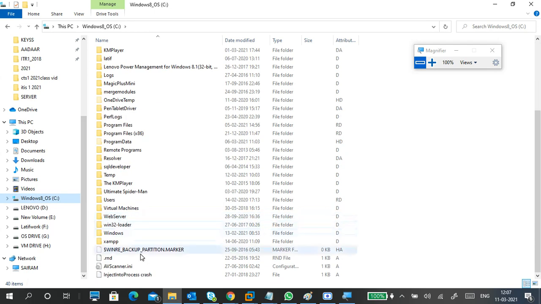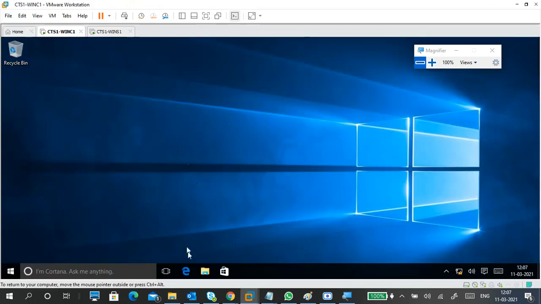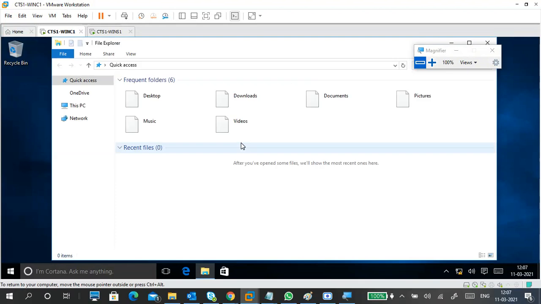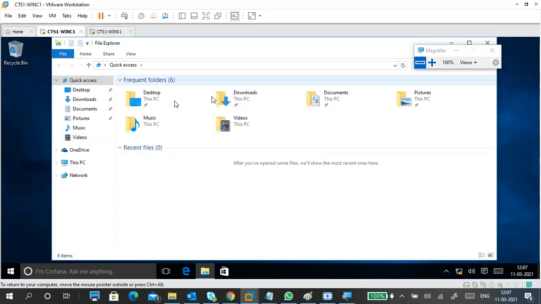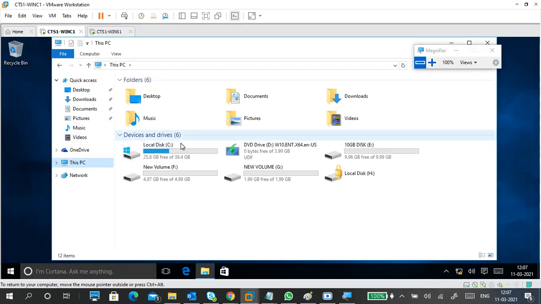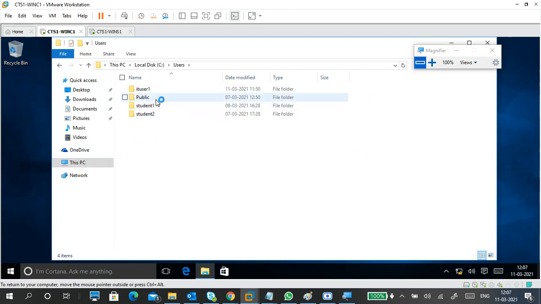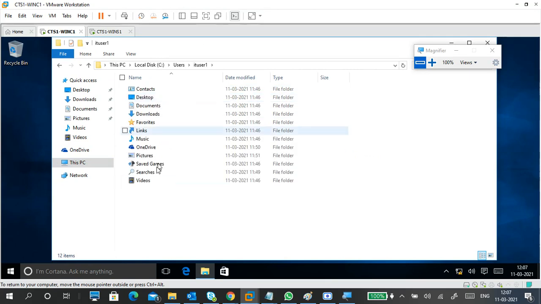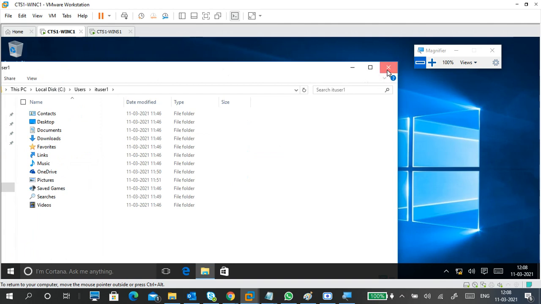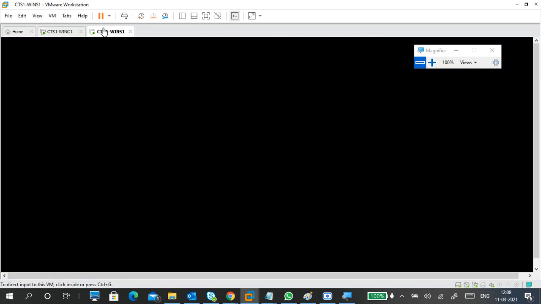We can go to the virtual machine, it is better to show you that. Okay, so this is your profile data. This is not profile data. Profile data means this is the profile data. What is the information in contacts, desktop, documents? These all belong to profile data. And currently IT user one is a local profile.